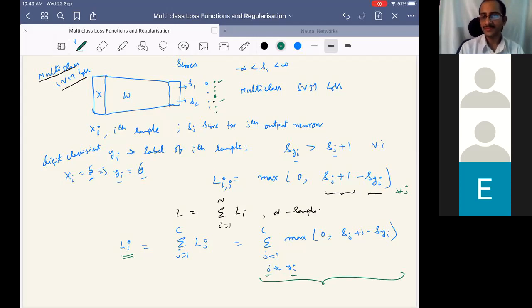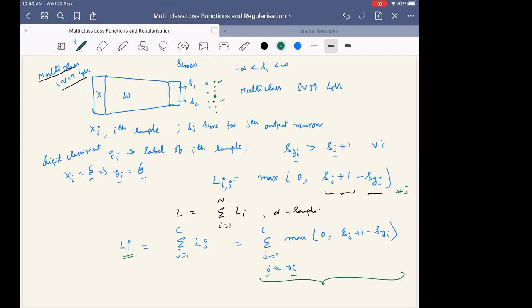Any questions here? Are you able to follow? A doubt in the softmax. Okay, is this clear? Multi-class SVM, is it clear?